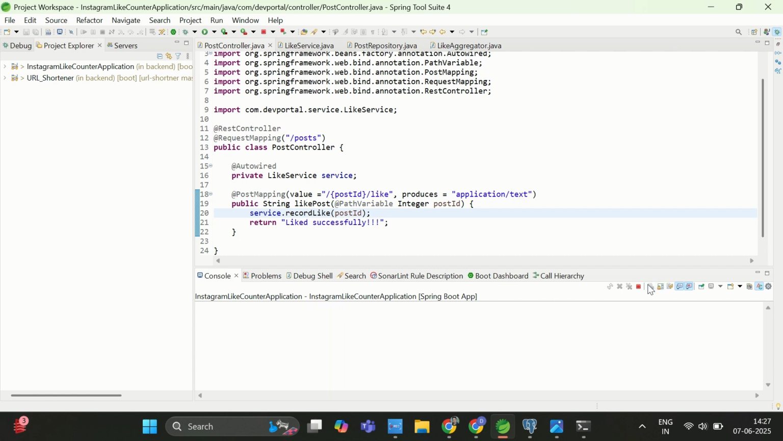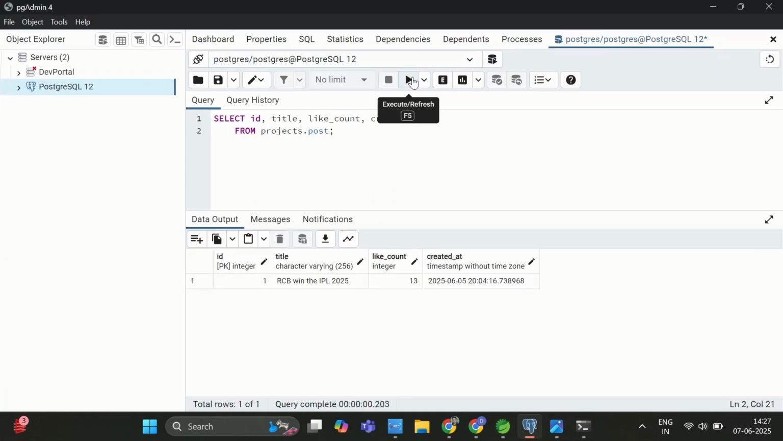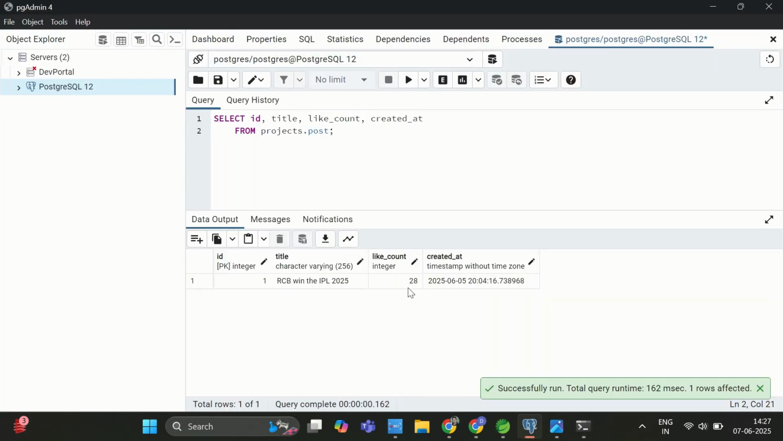This is how Instagram, Facebook, LinkedIn, or you can say YouTube handle these bulk updates. You can see the method got executed. If I go to the database again and execute the query, now it is 28. This is how they have handled the bulk updates. Rather than doing the updates in a synchronized manner, or in an asynchronous manner as well, they collect all the likes in one place, and then they do the update in a single shot.